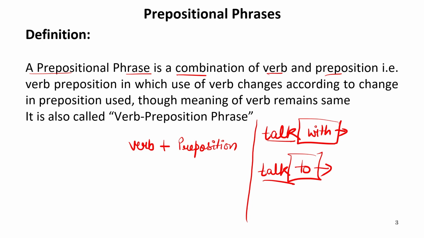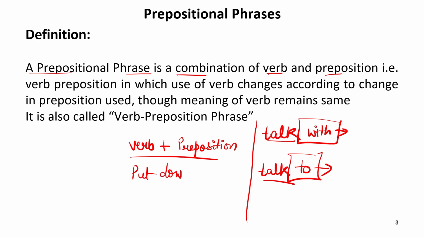Now what happens in phrasal verbs? In the case of phrasal verbs, we have a verb which is followed by a preposition, but in that case it behaves like an idiom or phrase, and the meaning of the verb also changes, or it is different from its individual meaning. For example, if I say put down.